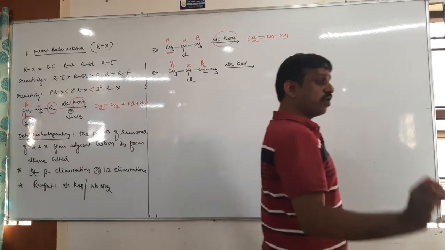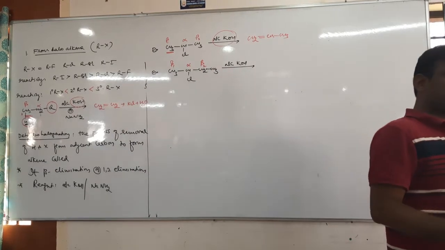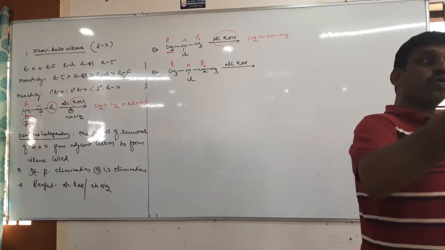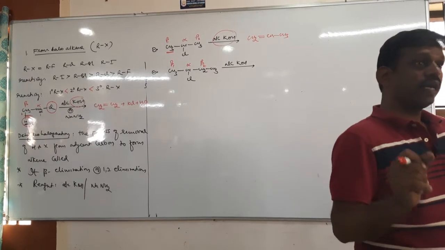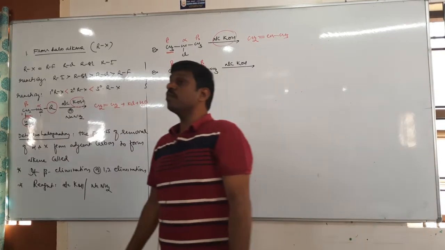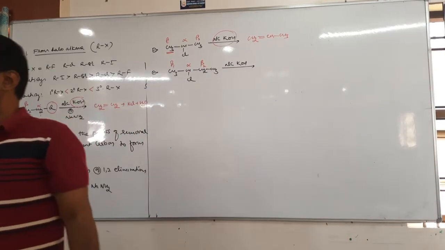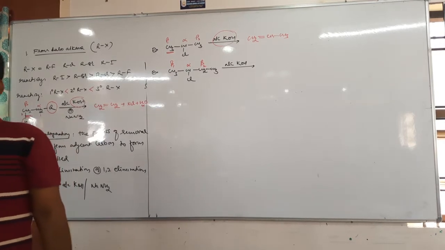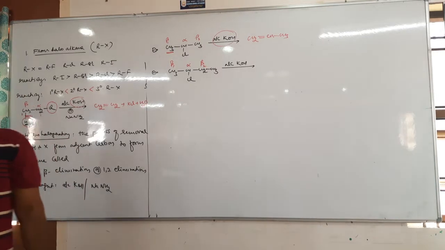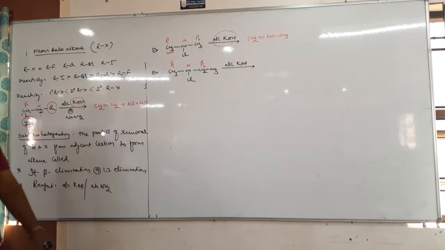Markovnikov rule is applicable for electrophilic addition. Alkenes and alkynes can undergo electrophilic addition reaction, right? Whereas the anti-Markovnikov rule is applicable for free radical addition. Then now elimination.